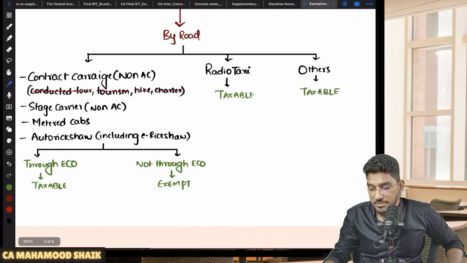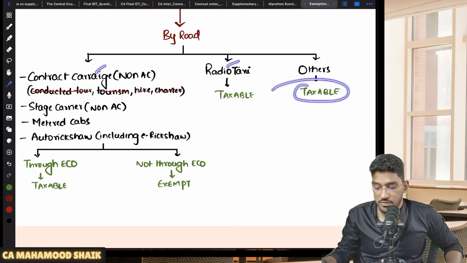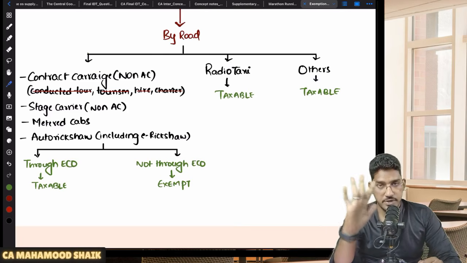Others. Apart from this, if any others are there. Sir, what is others? Air conditioned contract carriage, air conditioned stage carrier. Like that, whatever is not getting covered in the first two cases, they will always become taxable. So these road related points are very important.